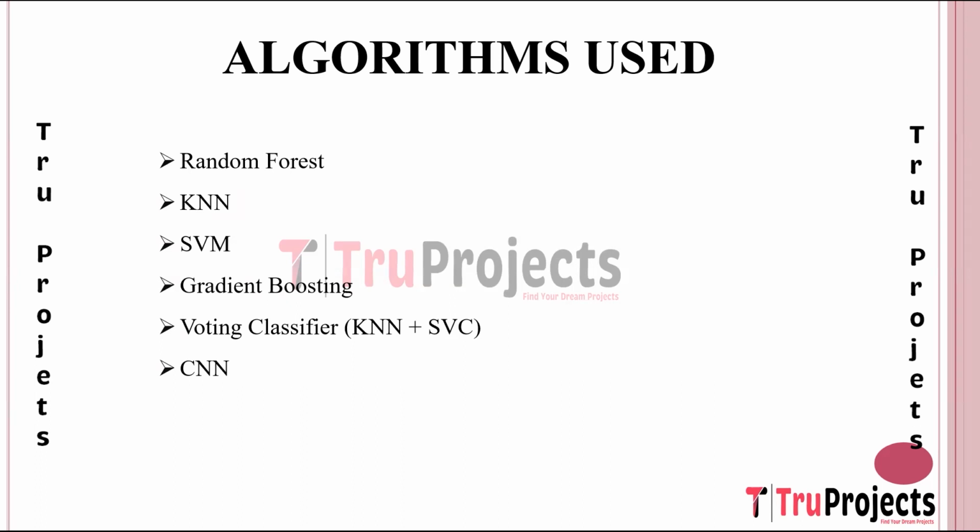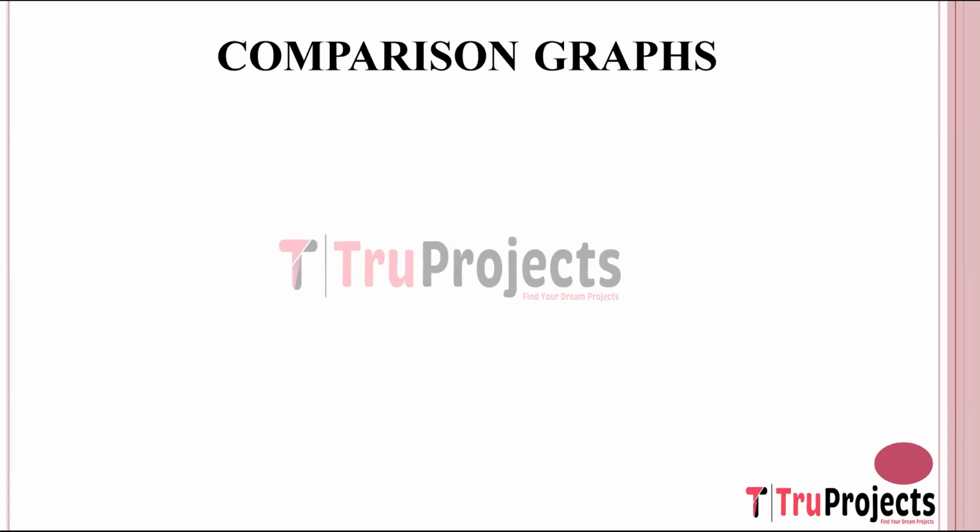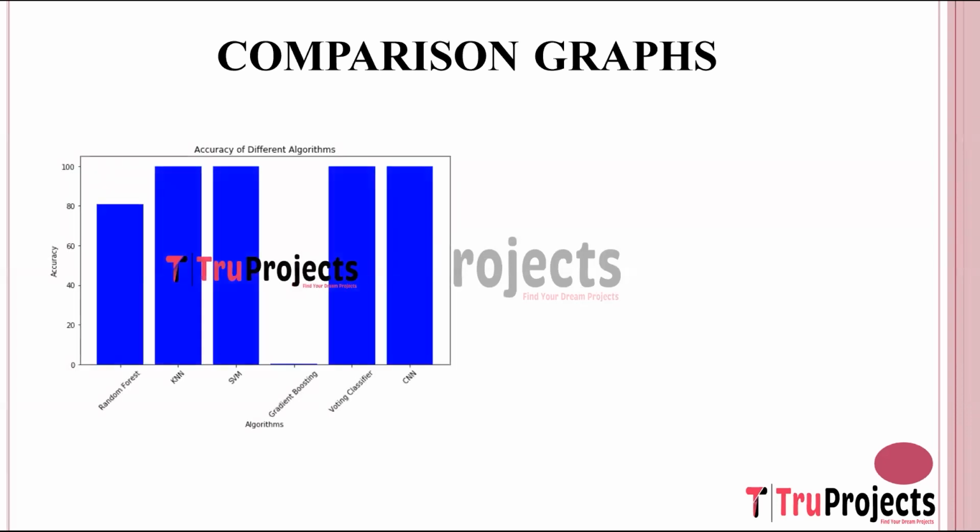treatment recommendation. Comparison graphs. Comparison graphs offer a visual breakdown of how our models perform across essential evaluation metrics. Models are compared with the evaluation metrics accuracy, precision, recall, and F1 score. This is the accuracy comparison graph. Here on the x-axis, we have the algorithm name, and on the y-axis, we have the accuracy score.